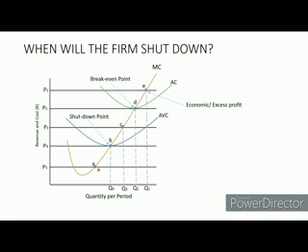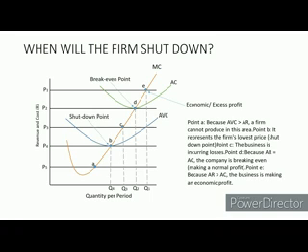So there is no need for a company to produce at point A. There is no point for a company to run a business whereby the average variable costs are higher than the money that comes into the business.